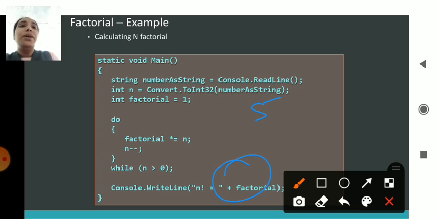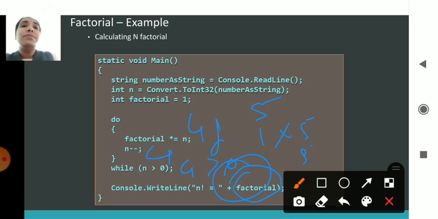So what happened, fact became fact cross n. In the factorial you have 1 cross 5, which is nothing but 5. When it gets 5, n will be decremented, so 5 will become 4. 4 is greater than 0, it is true. Then here it prints the factorial, which is 5. So once again it goes here. Now the number being taken is 4. So the factorial is 5 into 4, which is 20.